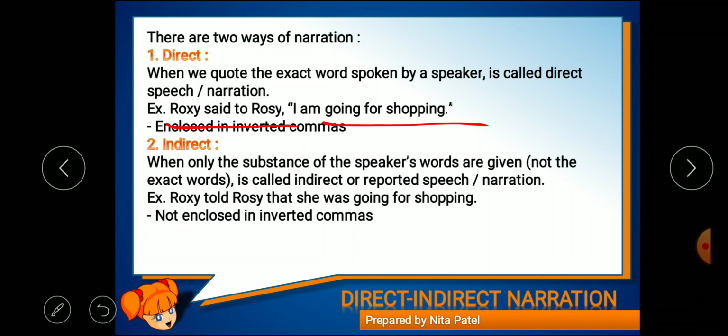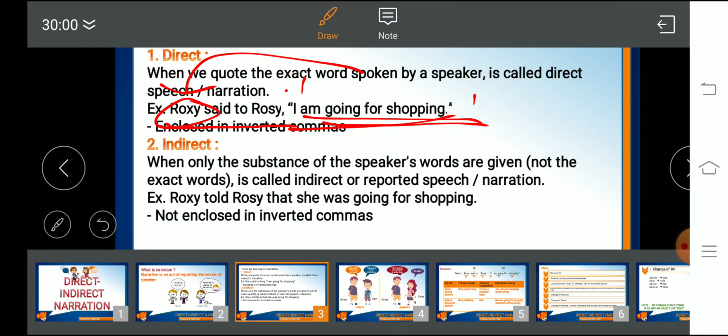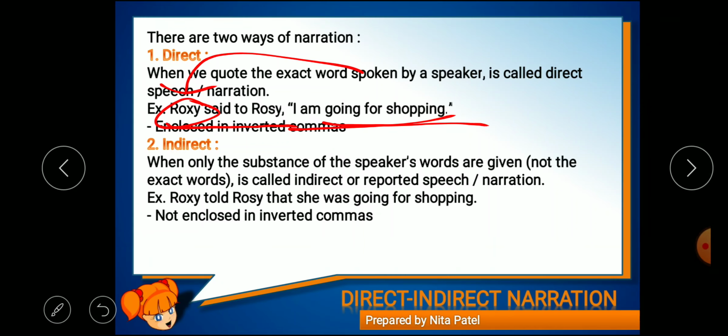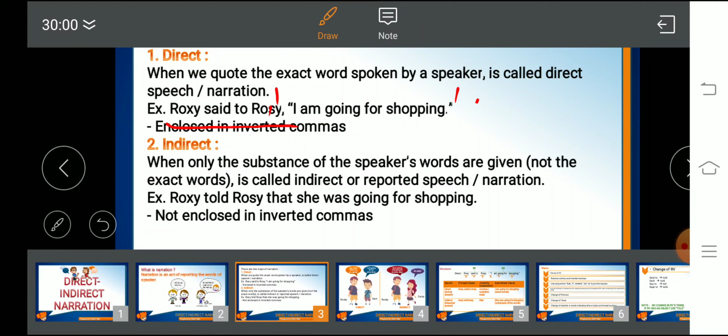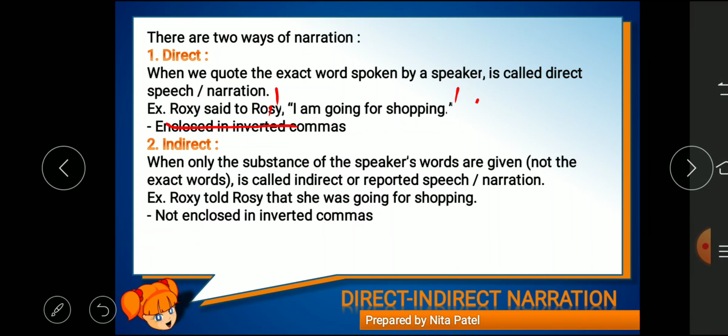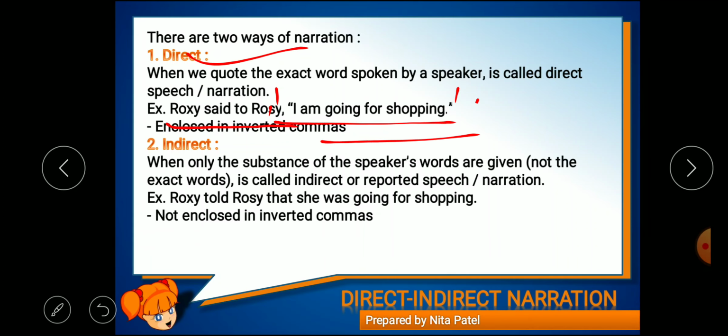Now look at this. The exact words of Roxy are quoted here with the help of inverted commas or quotation marks. This speech is called direct speech or direct narration.